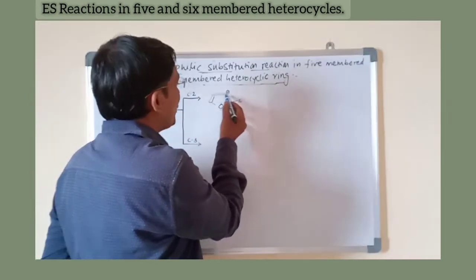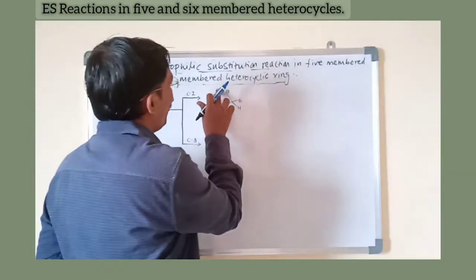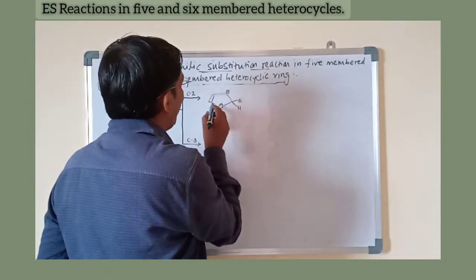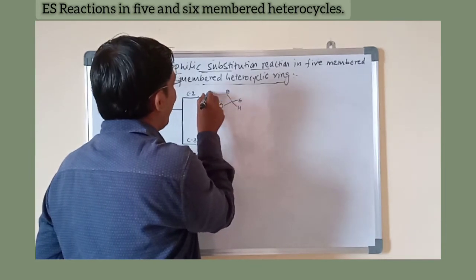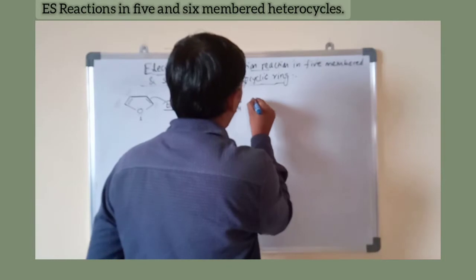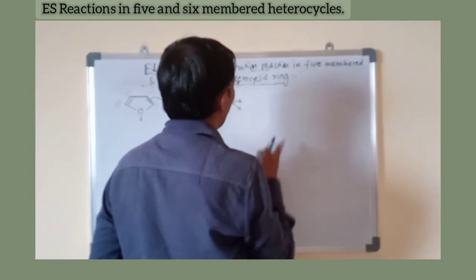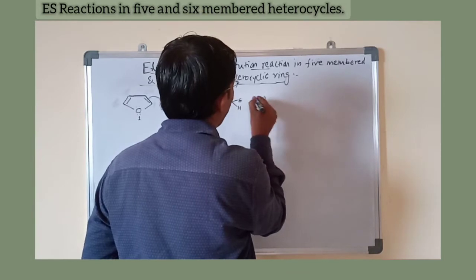Now this positive charge and double bond are in conjugation. In order to stabilize that carbocation, these pi electrons shift towards the carbocation, and here we get one more resonating structure, shown by this arrow.